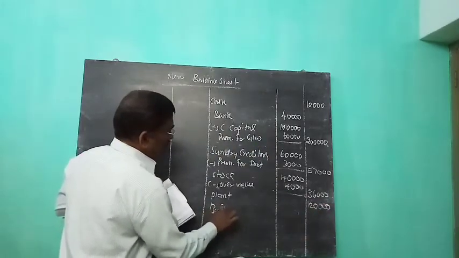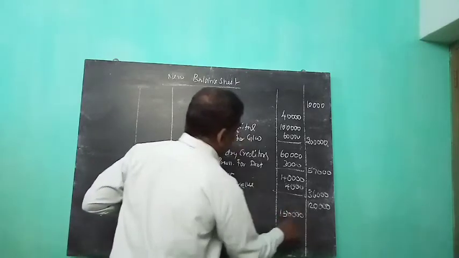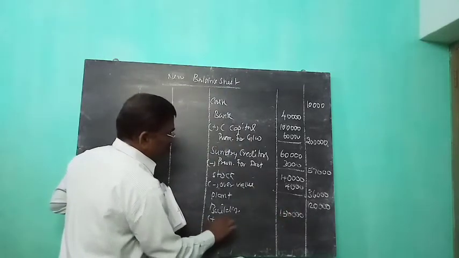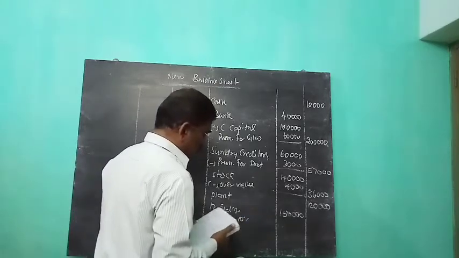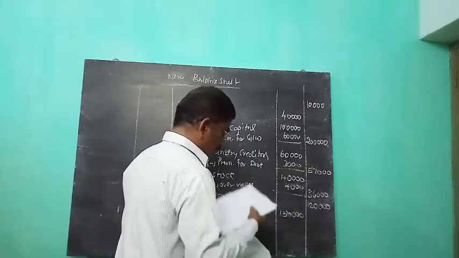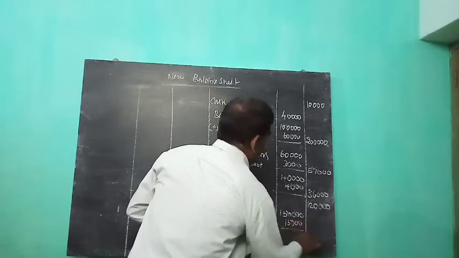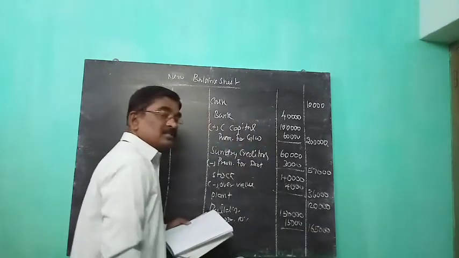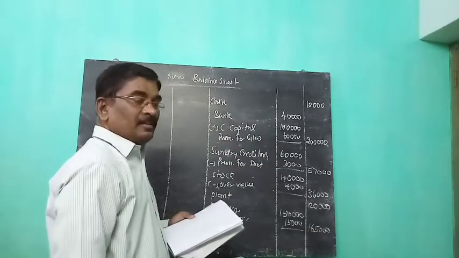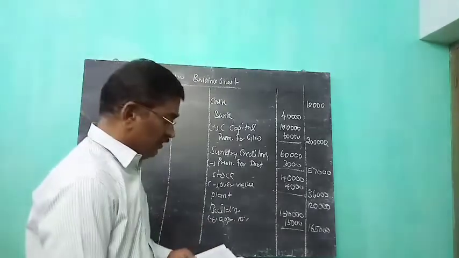Building is 1,50,000 as given in the problem, plus appreciation. Appreciation is 10%, that is 15,000. Please check in the revaluation amount, don't forget. So the building value increases to 1,65,000. Dear students, revaluation means nothing but converting assets and liabilities into current value, that's all.